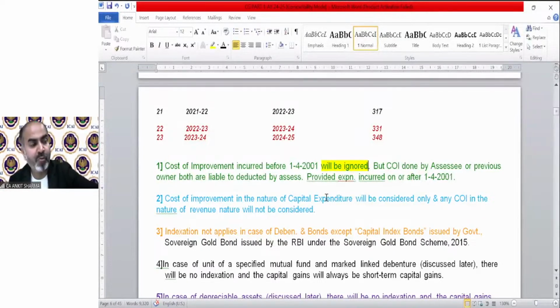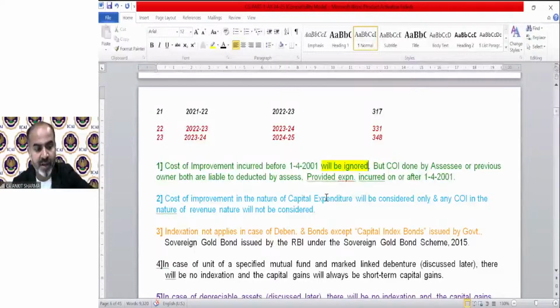Cost of improvement in the nature of capital expenditure will be considered only, and not any cost of improvement of a revenue nature. So suppose you have a house. In that house, you have incurred 2 lakh rupees to construct a new room.